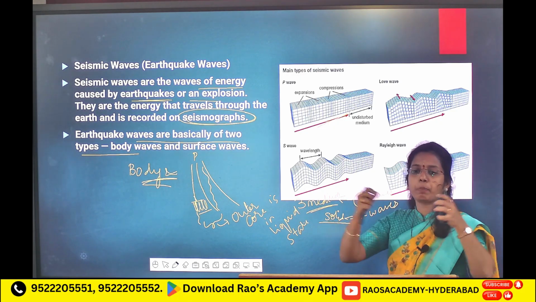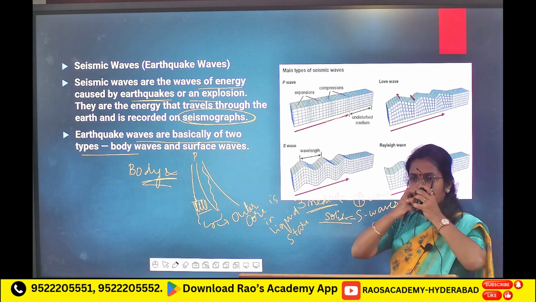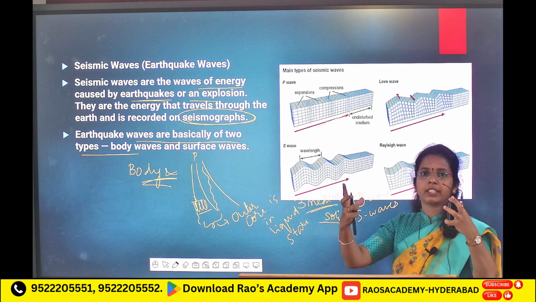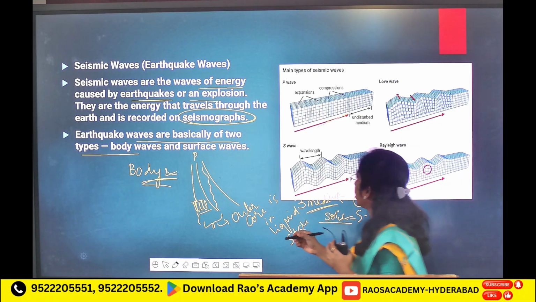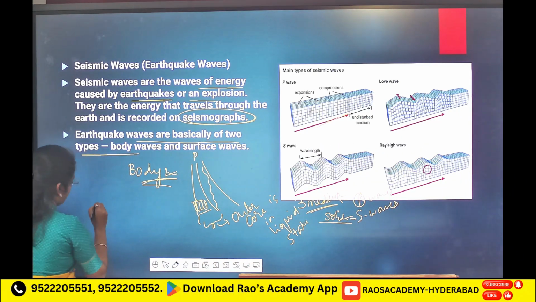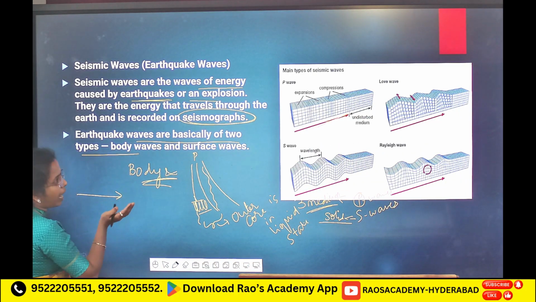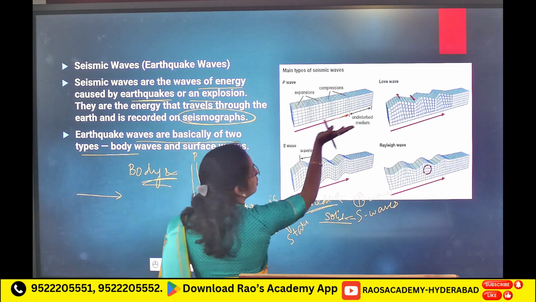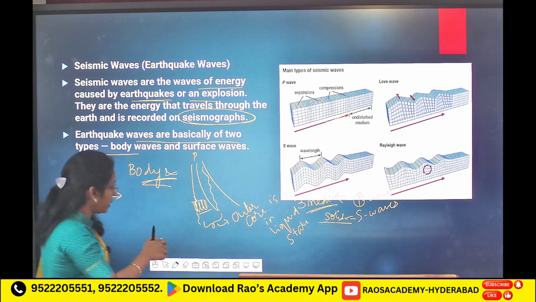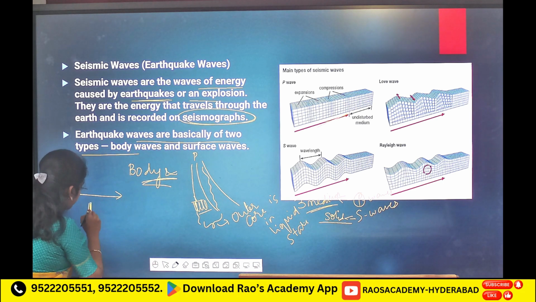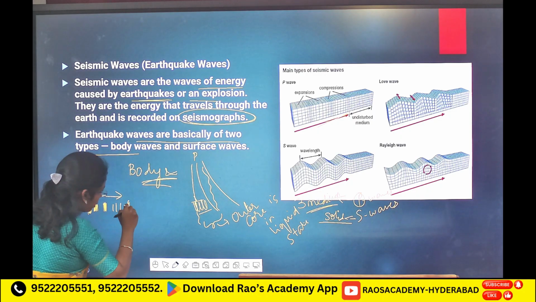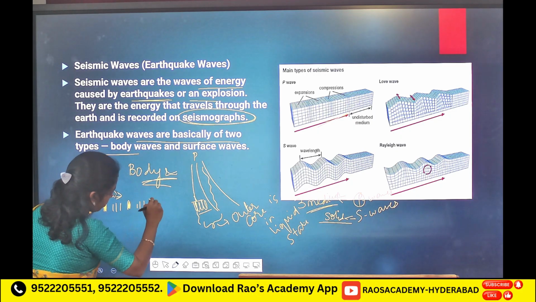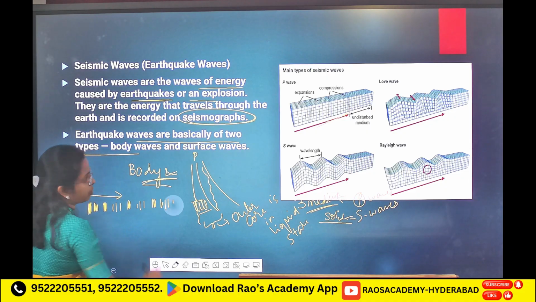In P waves you will see compressions and expansions. If you take a spring and stretch it and release, you will see compressions, and the direction is like this: compression, expansion, compression, expansion.